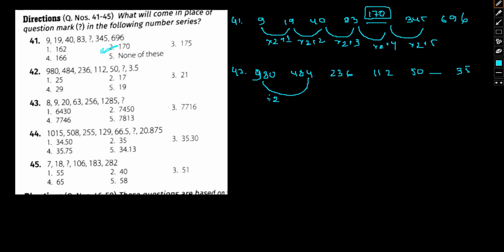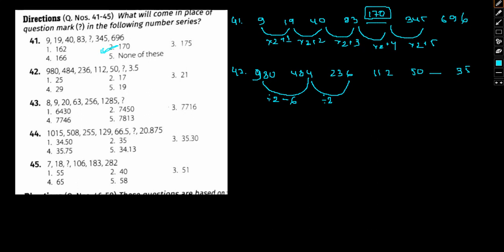It comes out to be 490. Compared with 484, let me subtract 6 from this: 490 minus 6 is 484. Let's see whether the same pattern follows or not. 484 divided by 2 is 242, 242 minus 6 is 236.